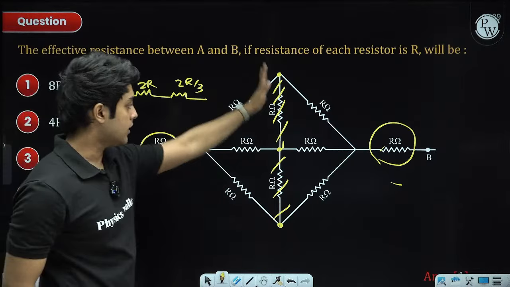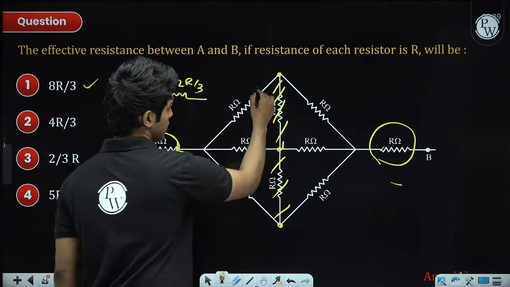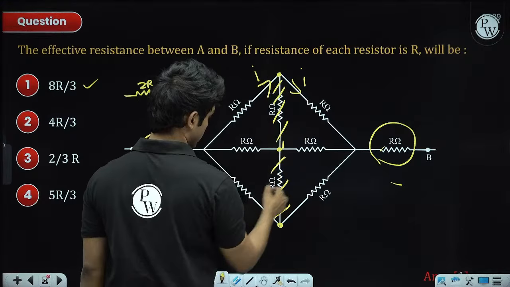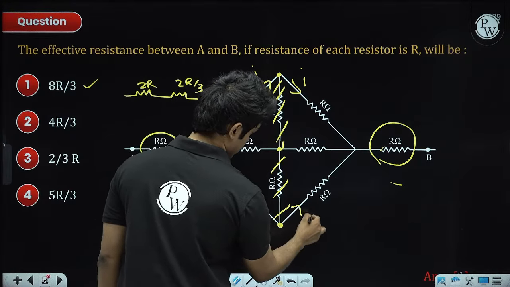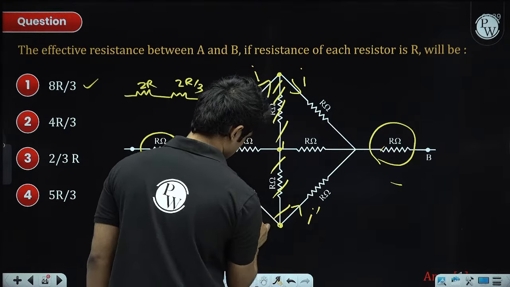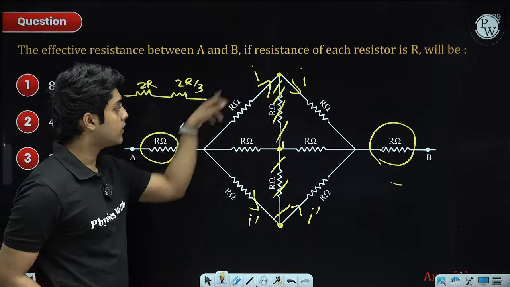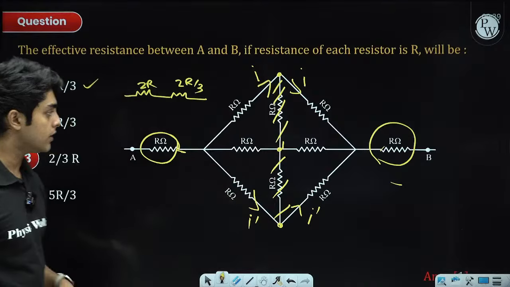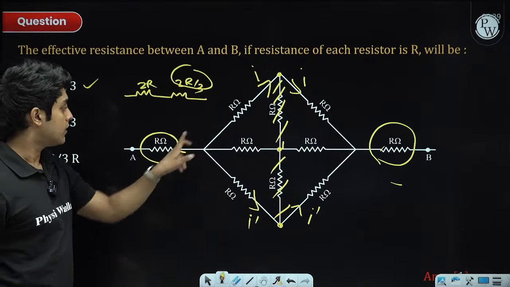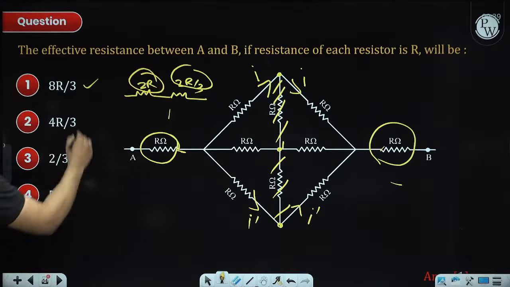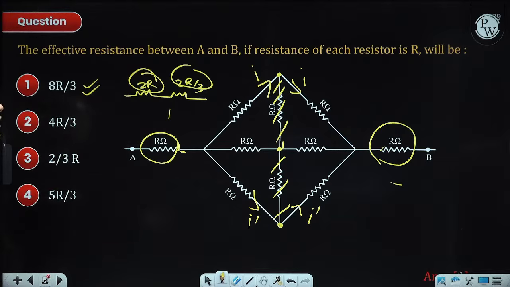There is no current in these vertical branches. Most people use the current symmetry argument, which means no current in the middle one, so you can throw away the middle one. 2R in parallel, effective is 2R by 3. Then we have R and R in series, which is 2R. They are in series together, so 8R by 3 will be the answer.